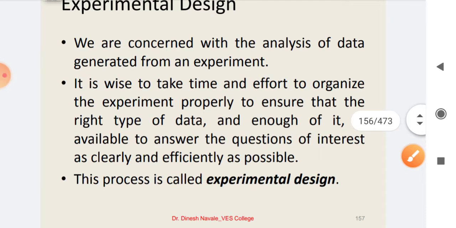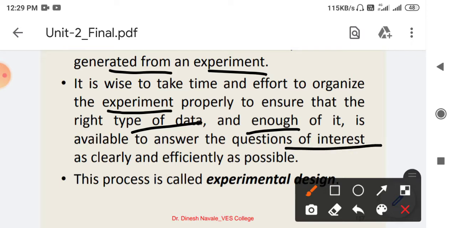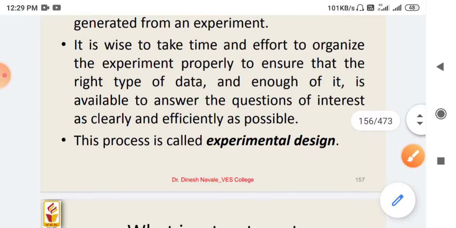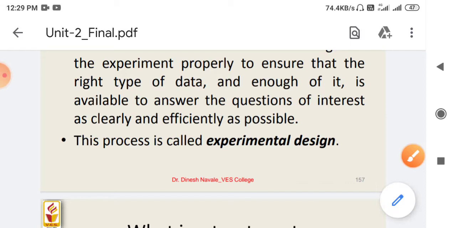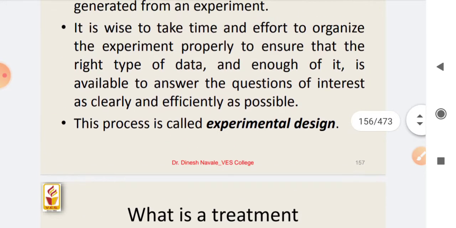We are concerned with the analysis of data generated from an experiment, so it is wise to take time and effort to organize the experimental procedure, to ensure that the right type and enough amount of data is available to answer the question of interest. The result should be obtained in a clear and efficient manner. The whole process is called the experimental design.